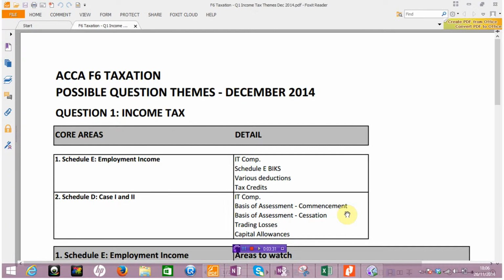And again, more of the detail of that below when we have a look at the nuts and bolts of Schedule D, Case 1 and Case 2. The next area here that, if I was setting the exam and I really wanted to complicate the Case 1 or Case 2 area, is I would certainly throw in losses. It's an area that students tend to dislike. I'm not sure why, perhaps because we aren't dealing with straight percentages on straight profit figures.